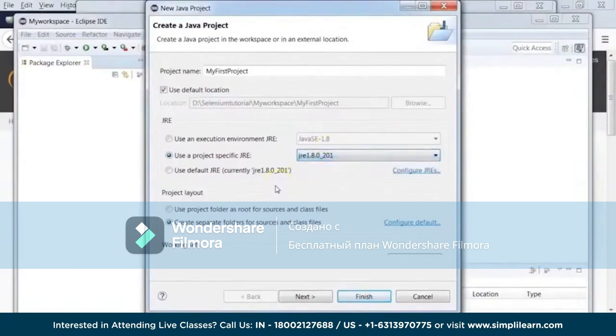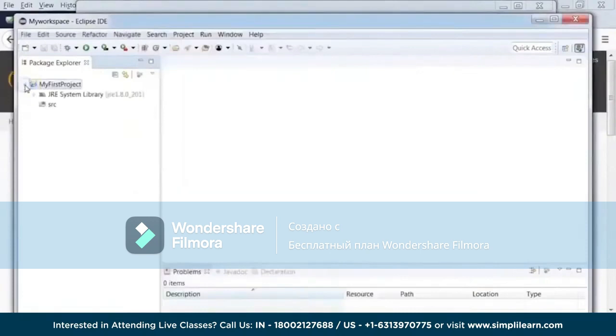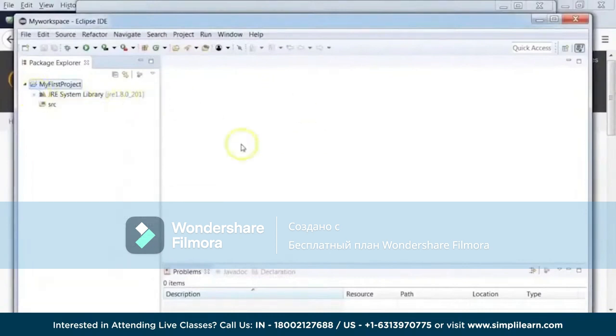Now, since we have only one Java installed on our machine, which is Java 1.8, I will say use default JRE, which is 1.8, and I will click on Finish. Now, if you observe this folder structure, in the project which is created, all the reference libraries for this particular Java have been created here. Now we are ready to create any kind of Java programs in this project.